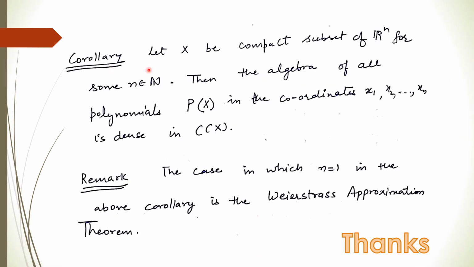Now just see the corollary. Let X be a compact subset of R^n for any natural number n, then the algebra of all the polynomials in the coordinates x1, x2, up to xn is dense in C(X). This is just the corollary of the previous one. And the remark: if we take n to be 1, then this corollary is the Weierstrass approximation theorem.